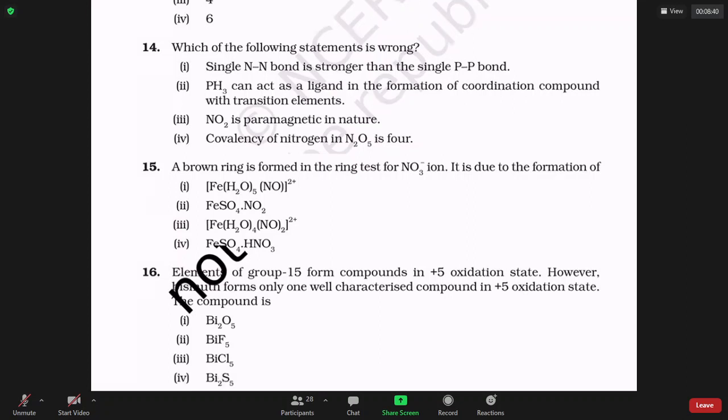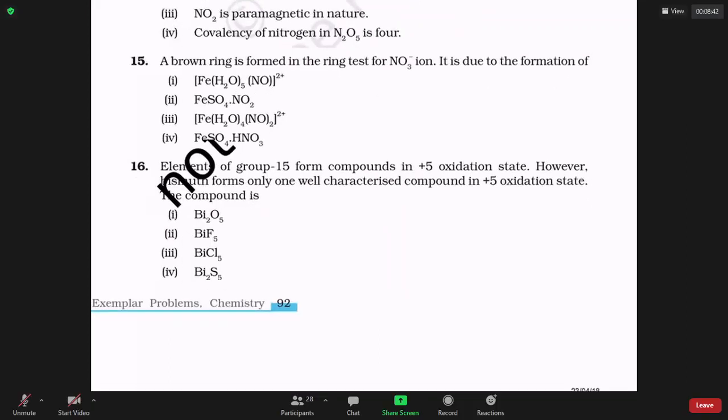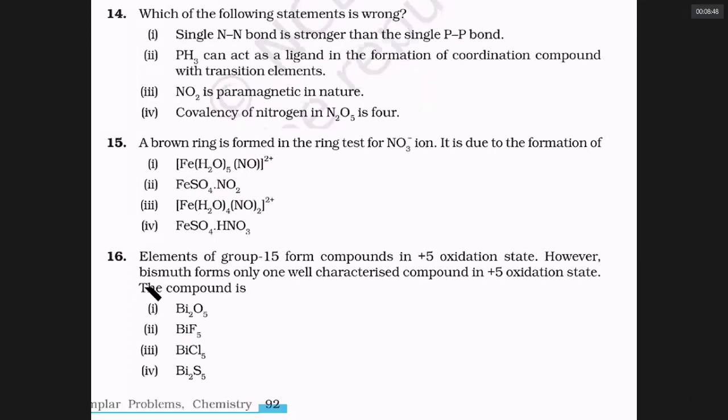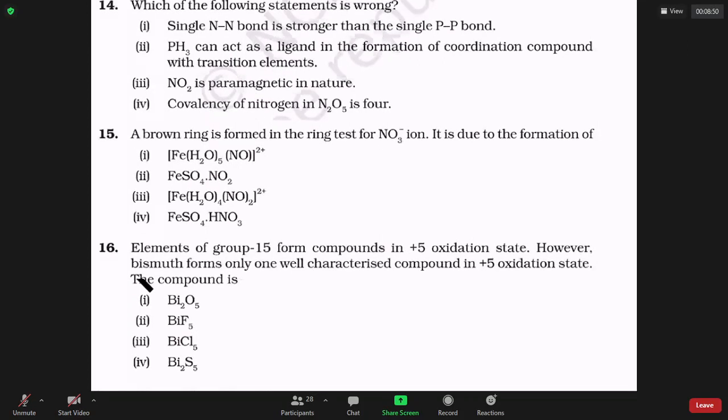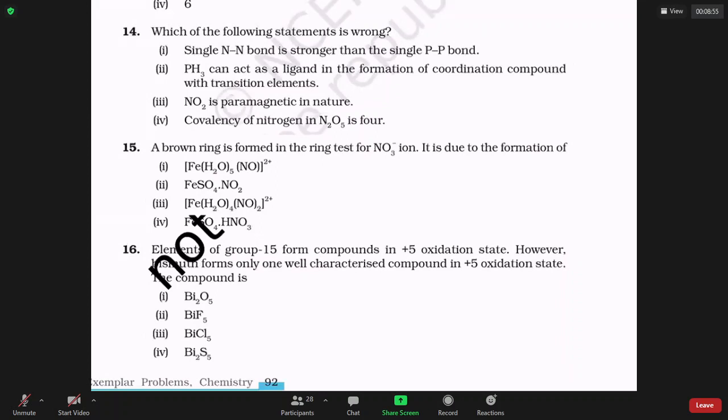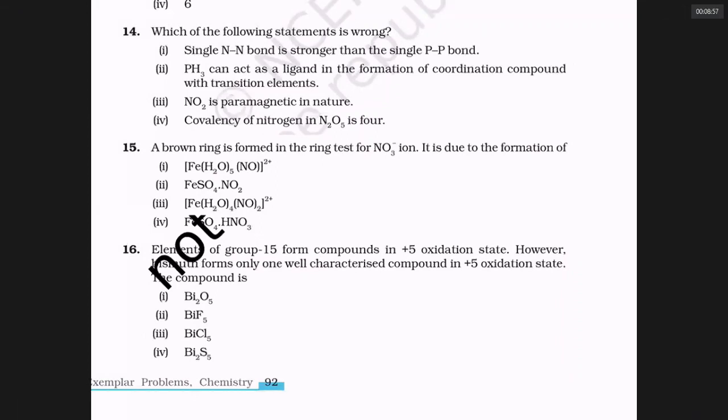Can you answer question number 15? Option 3, sir. A brown ring is formed in the ring test for nitrate, and it is due to the formation of... No, option 3 is wrong. You got option 1 right, that is pentaaquanitrosyl iron(I) sulfate.